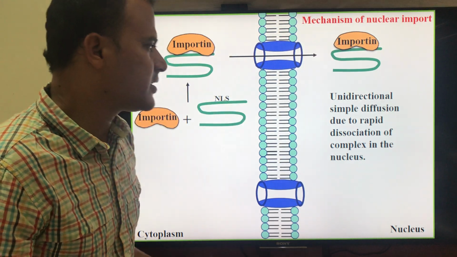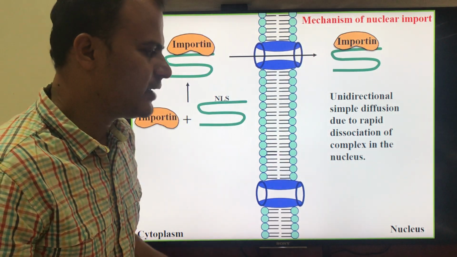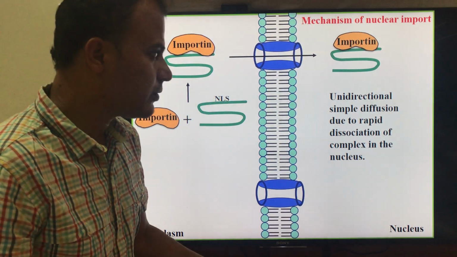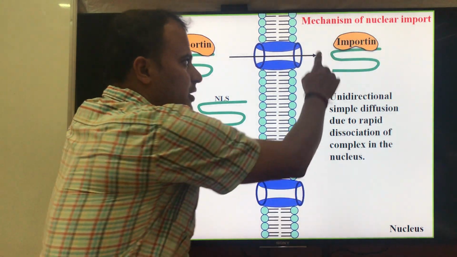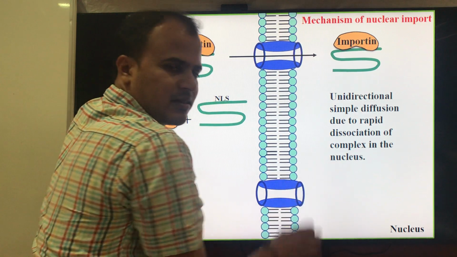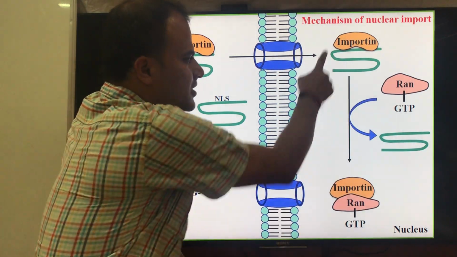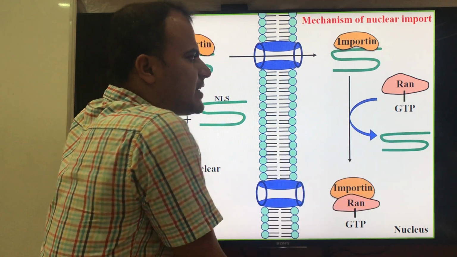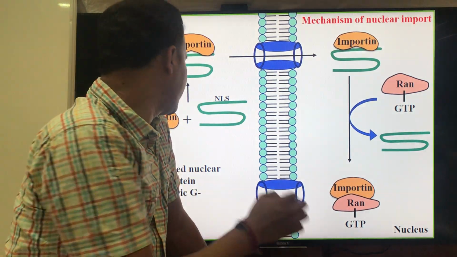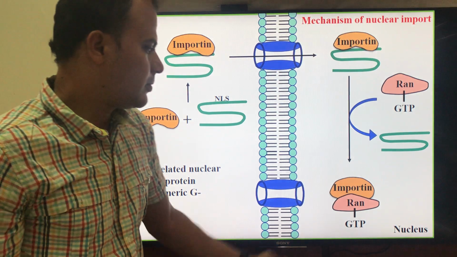As soon as it goes into the nucleus, in the next step you should follow this picture. As soon as it reaches the nucleus, there is a protein called RAN in the nucleus.